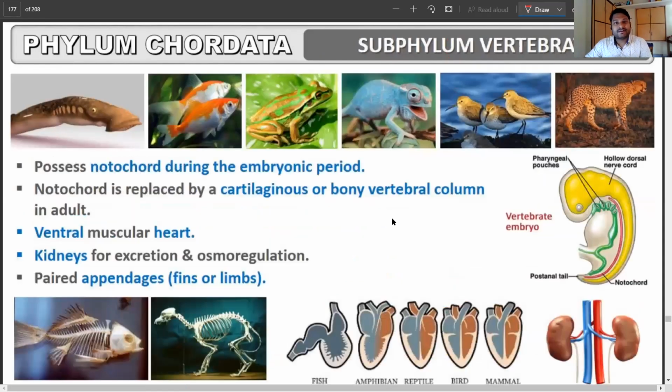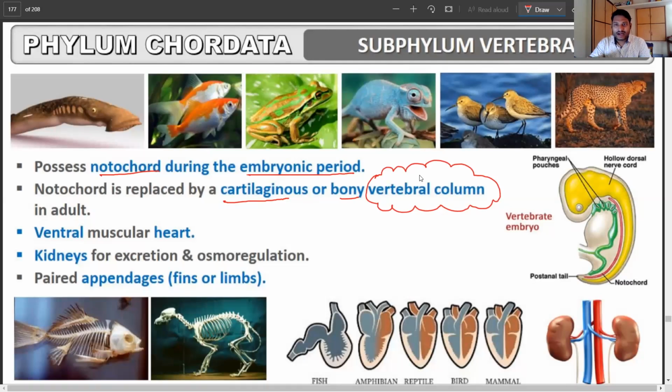Now, let us talk about the subphylum Vertebrata, or the vertebrates. What are the few common features? Let us see that, and then we will move forward. Here the notochord is present during the embryonic period, of course, and the notochord is replaced by a cartilaginous or bony vertebral column, right? This is something you see only in case of the vertebrates. Any chordate, remember, any chordate which has a vertebral column is going to be a vertebrate, right?